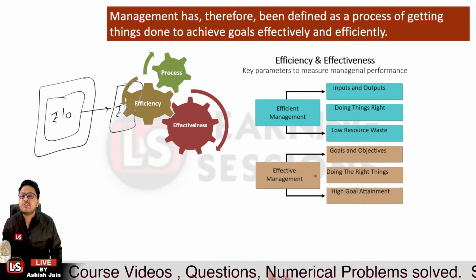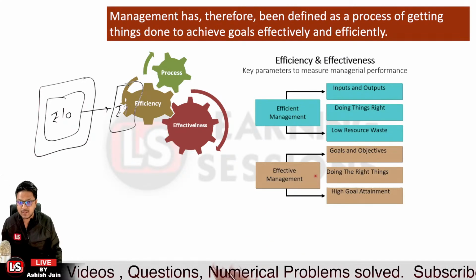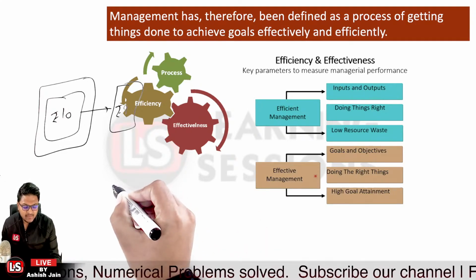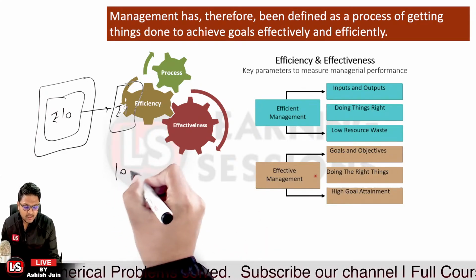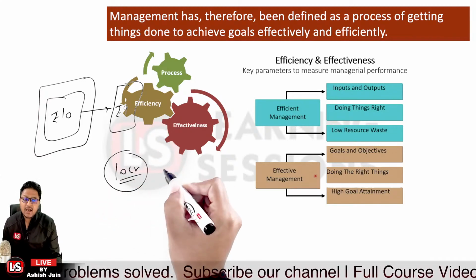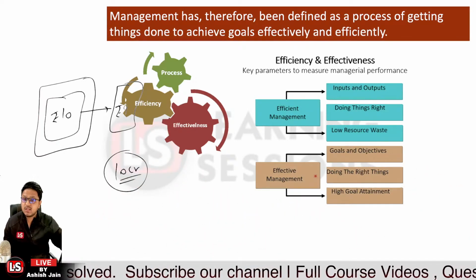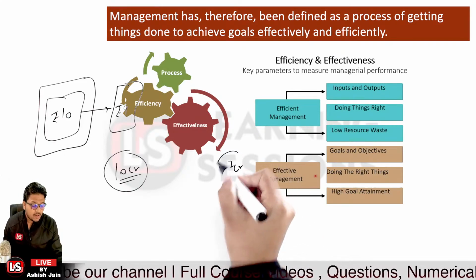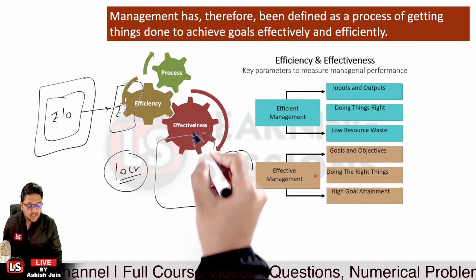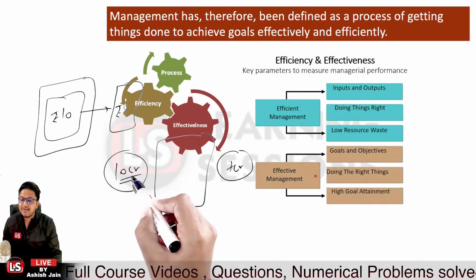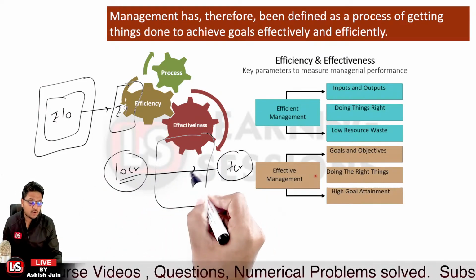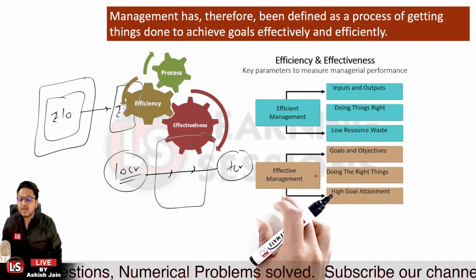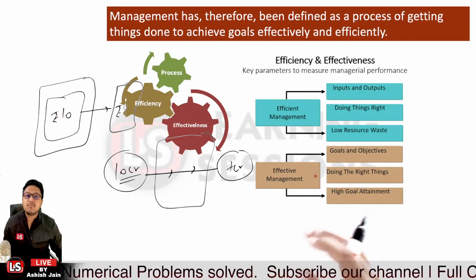Now that was related to efficient management. If I give you an example, let's say I have raw material worth rupees 10 crore with me, and I am to produce clothes or hosiery products worth rupees 7 crore out of it. If I'm able to achieve this target, because from 10 crore of raw material I can produce a maximum of 7 crore of hosiery products, then it will be said to be efficient management.